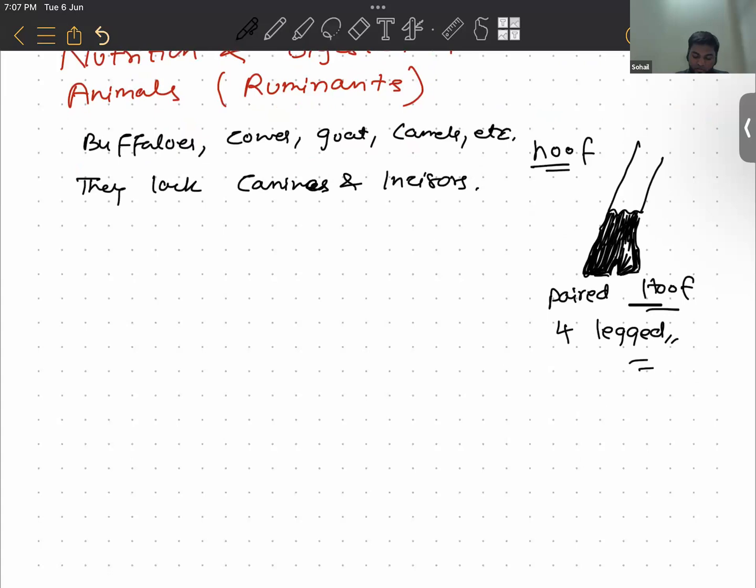Now, if you were to draw the diagram of the teeth of a cow, it looks something like this. This is the jaw, this is its eye socket, and here are its teeth. Right, guys? So that is the teeth of a cow.